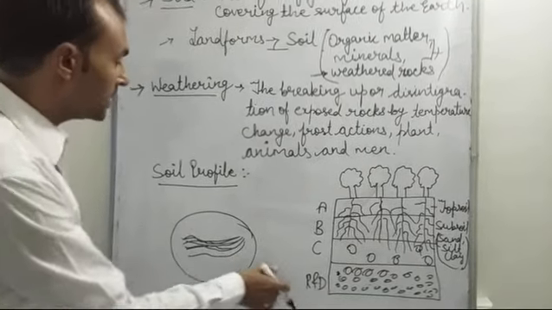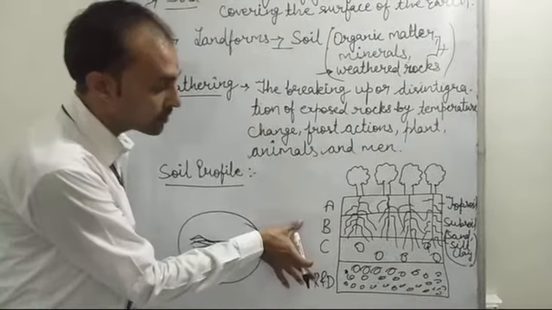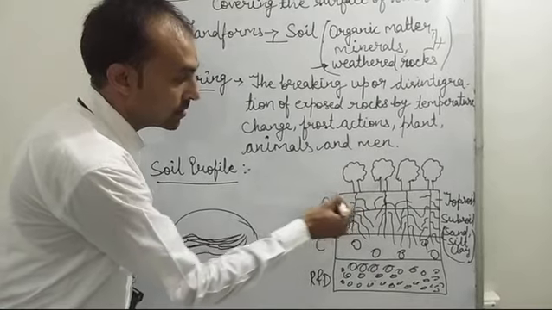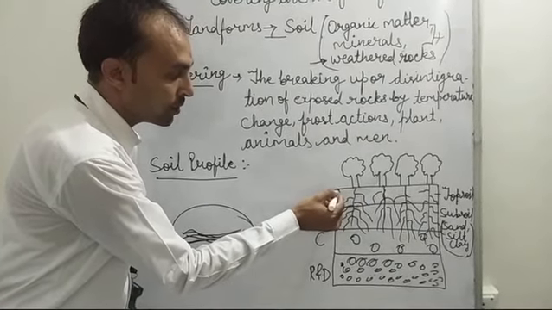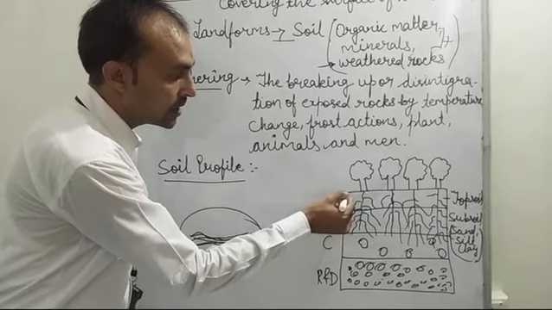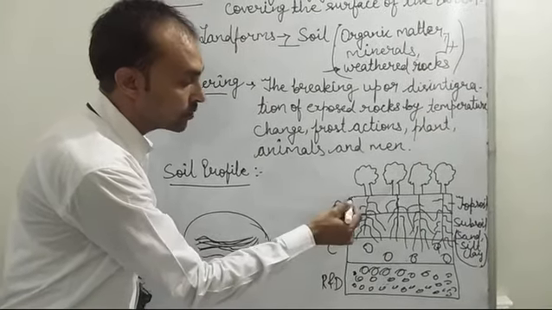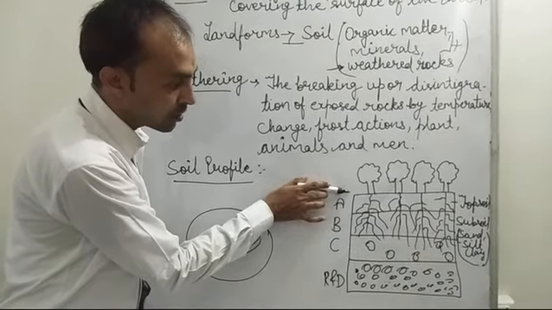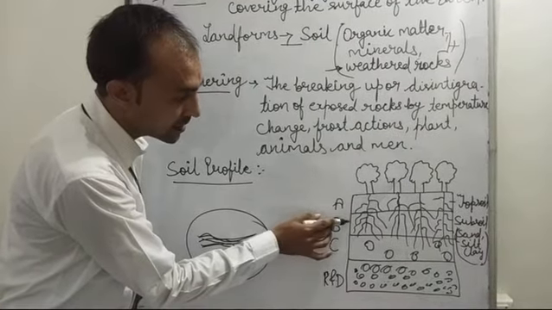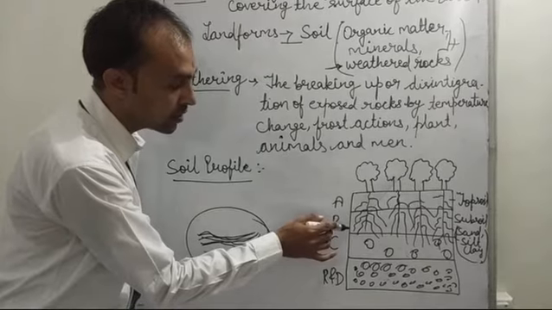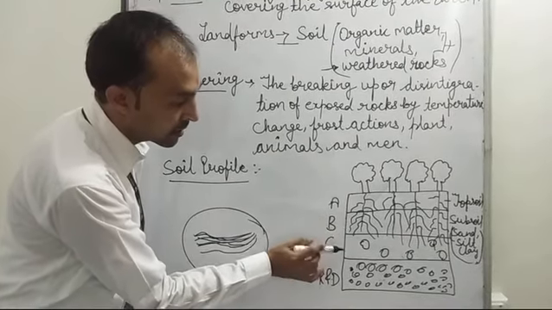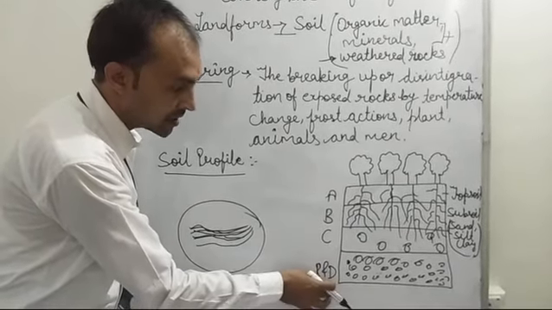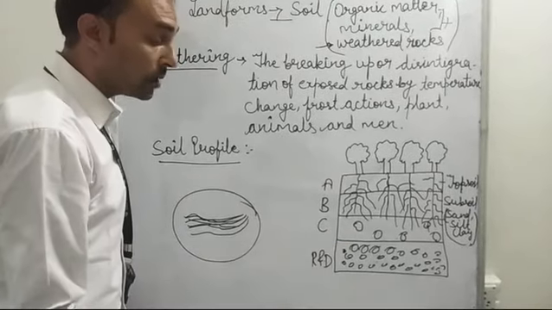Let's understand the concept of soil profile with the help of this diagram. Students, you can see the upper layer. Though it is thin, it is very important as it decides the fertility of the soil. This upper layer is known as the topsoil. Then here is the second layer, known as the subsoil, consisting of sand, silt and clay. Then the next is the weathered rocks, and the last layer is the parent rocks.